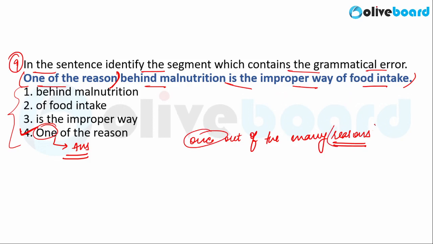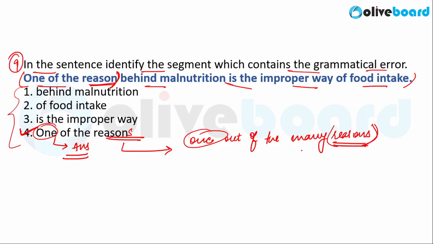That is why reasons should be plural here, whereas reason in the original sentence is given in singular form. So, in one of the reasons, this reason should be replaced by the plural word reasons. That is, one out of the many reasons of malnutrition is the improper way of food intake. So, always try to convert such phrases into their simpler forms.